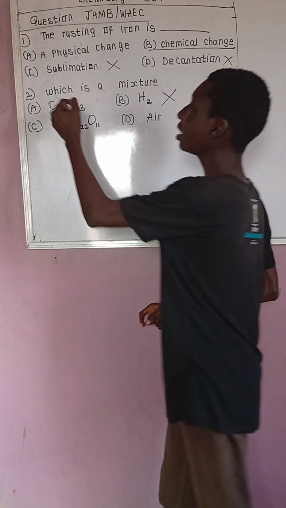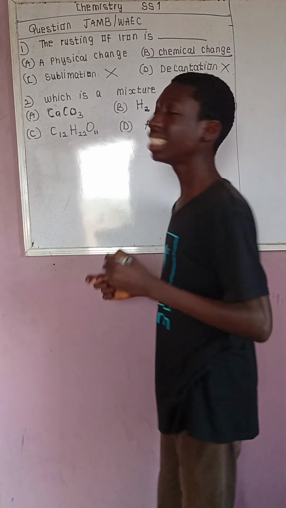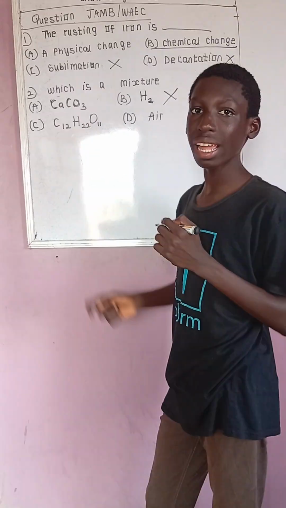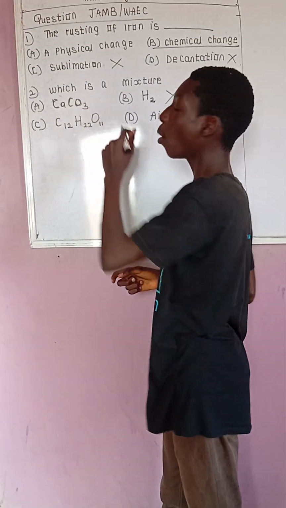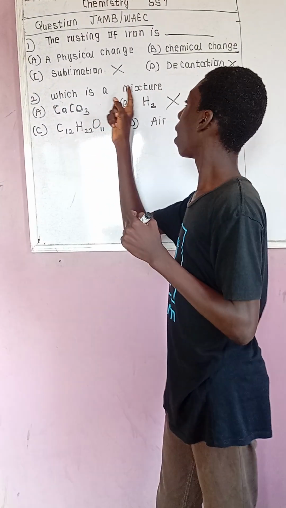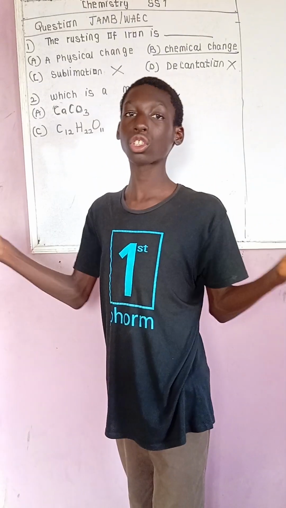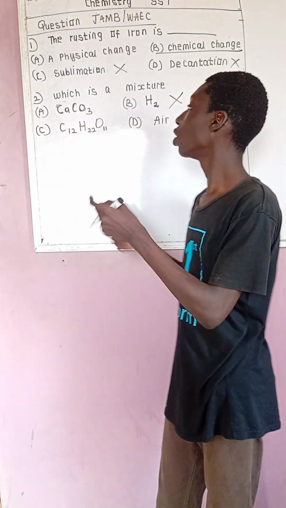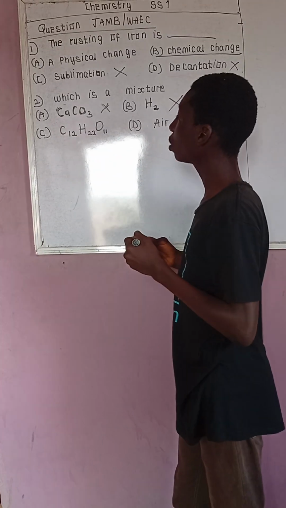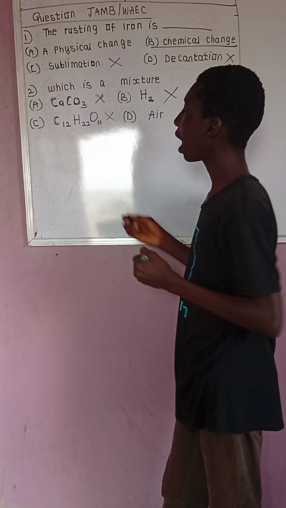And then this is calcium, carbon, and oxygen. How many elements are there? 1, 2, 3. 3 elements. So I will pick this as a compound. Don't forget that a compound is a combination of 2 or more elements. Then a mixture is either compound plus element, or several elements, or several compounds. So this is a compound, I'll be taking this out. Same thing with this, this is also a compound, I'll also be taking this out because it's 3.